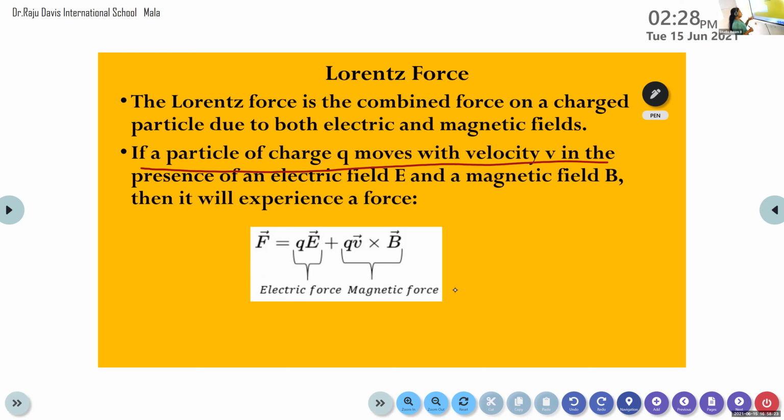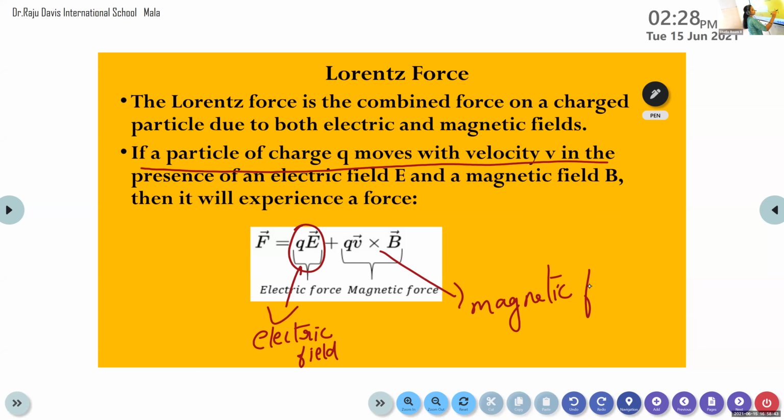In this equation, the first term is due to the force exerted by the electric field, and the second term is due to the force exerted by the magnetic field, right?